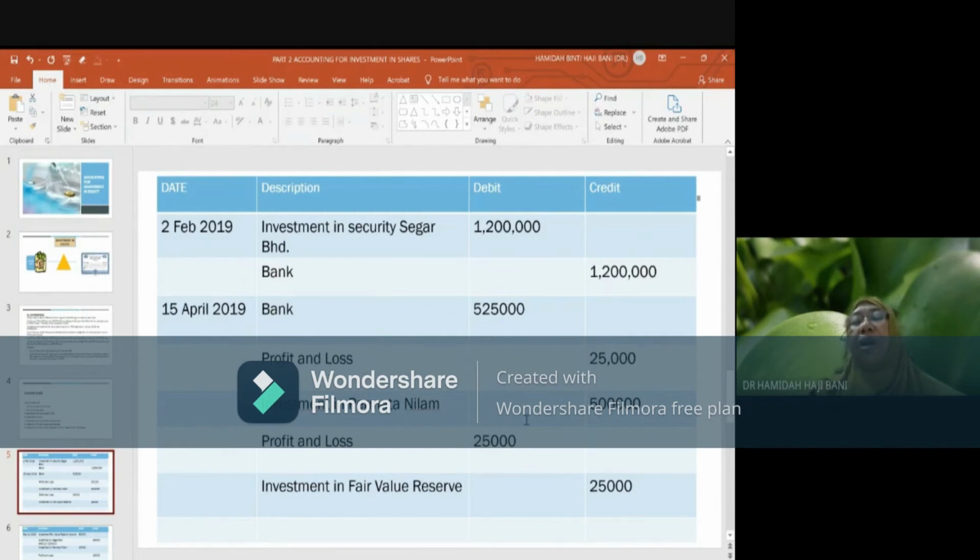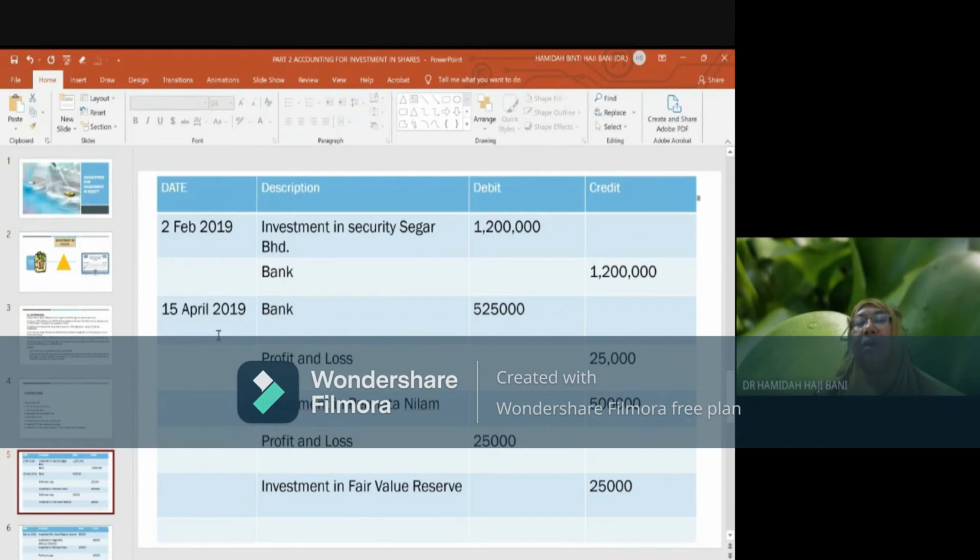And this profit and loss will then be transferred to investment fair value reserve, on the sales of 100,000 units of shares in Permata Berhad, which Malik Islamic Bank already had at the beginning of year 2019.